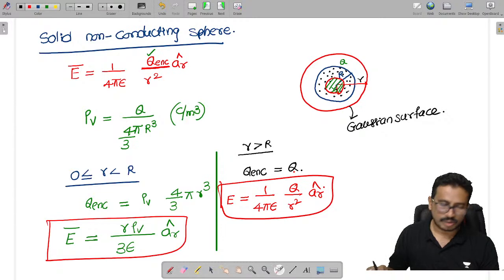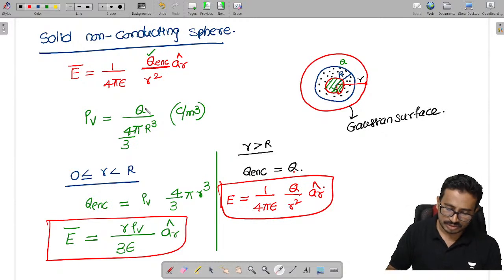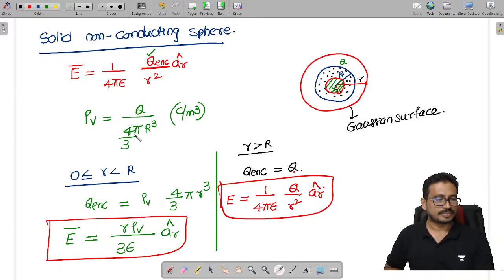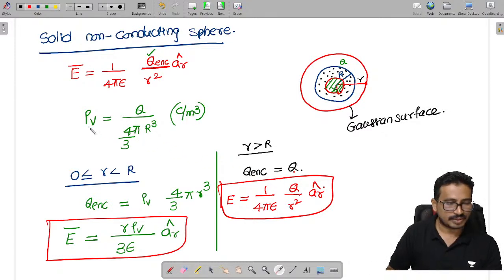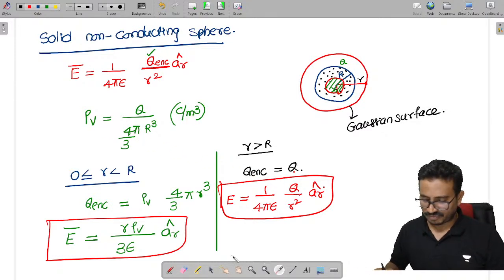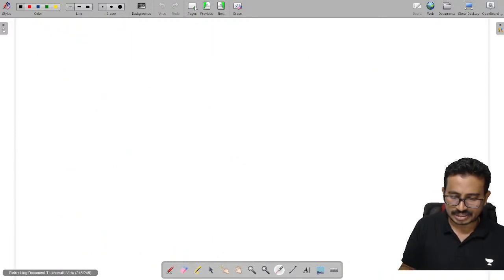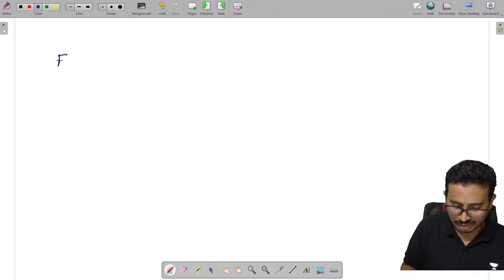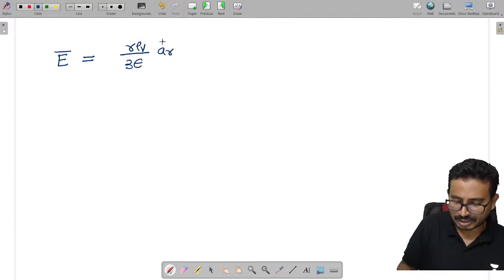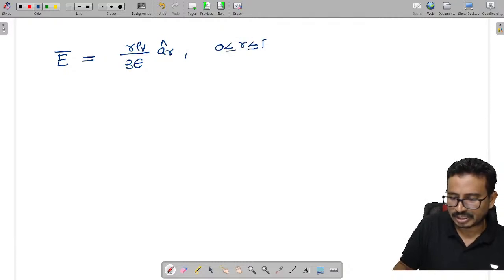Here also we can do some modifications, where this Q is the charge. So from this relation, I can get the Q here. Q is given as rho V into 4 by 3 pi r cube. In place of Q, I can replace now and simplify. By simplifying, you can get the relation like this. So the electric field inside is given as rho V by 3 epsilon into r AR cap, and this is the electric field for 0 less than r less than capital R.